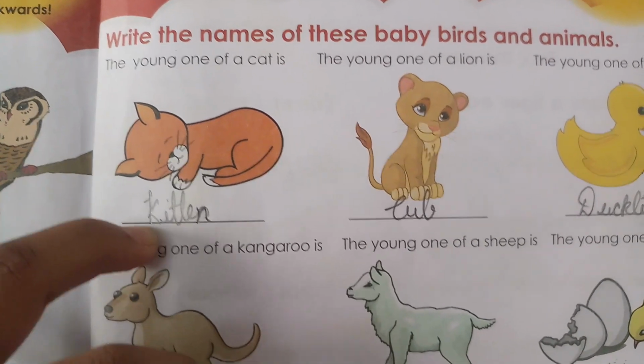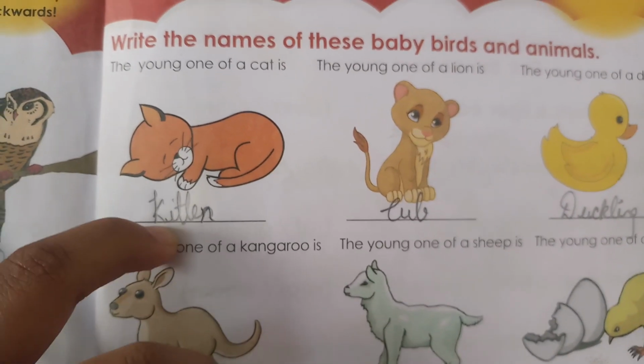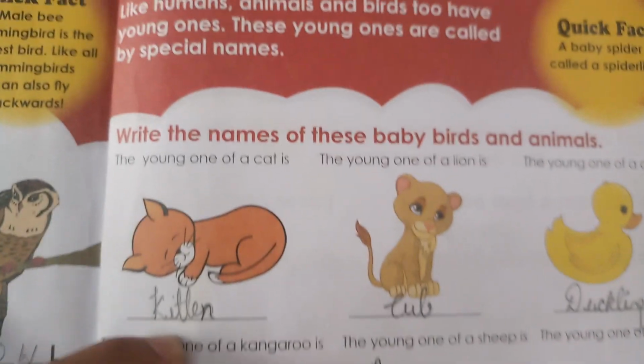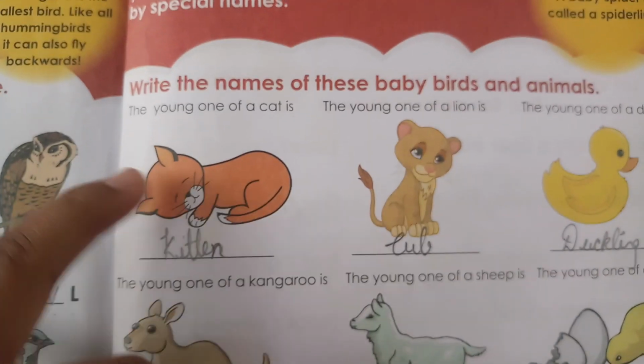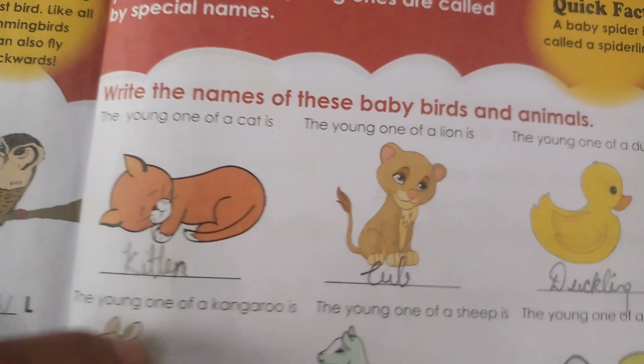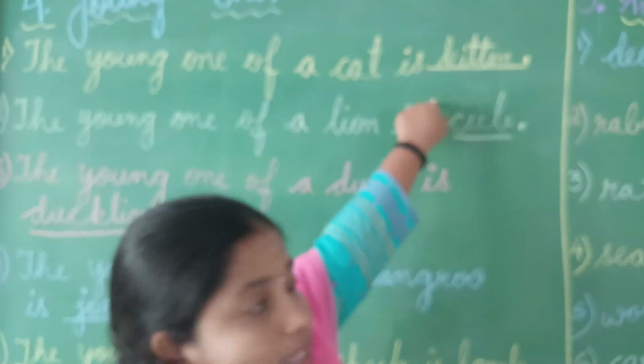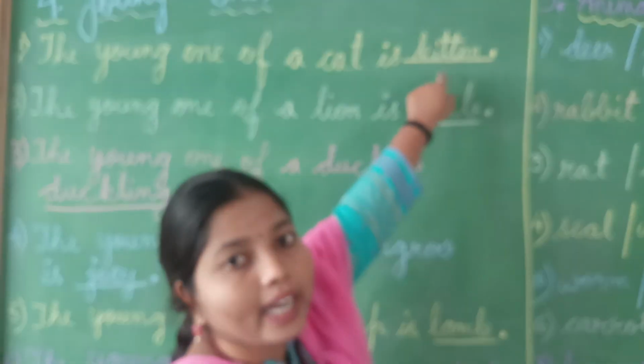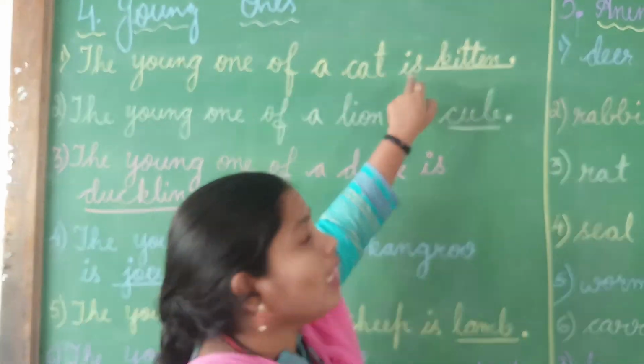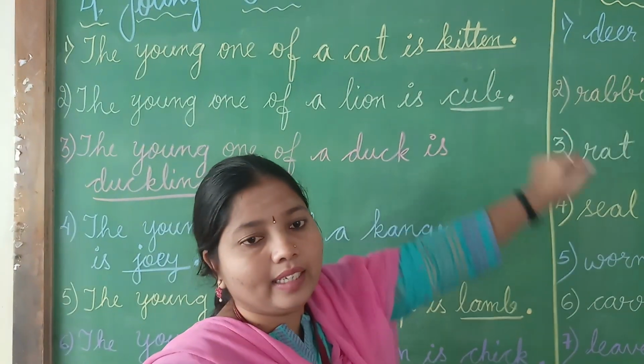You should write with the help of your pencil in the dash as kitten. The young one of a cat is kitten, K-I-T-T-E-N.